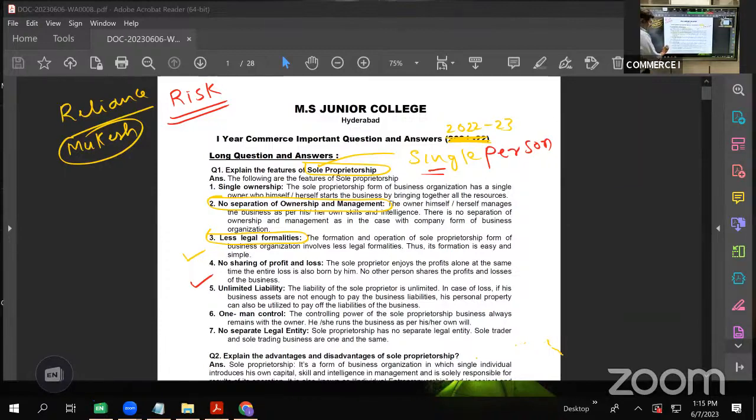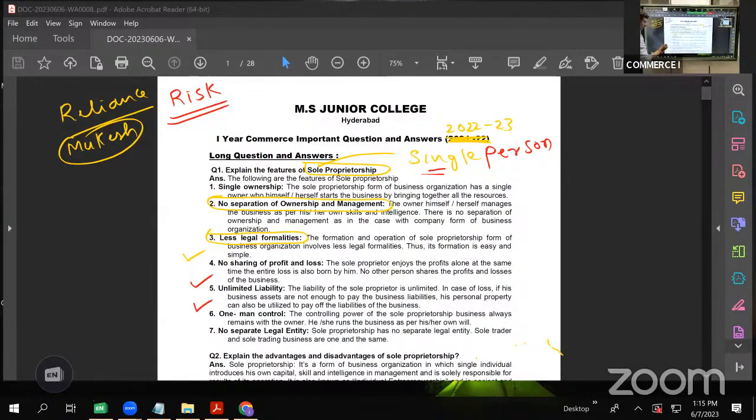Next feature is one man control. We can say that it is a one man show, handling all the activities of business. As I told you while introducing the topic sole proprietorship, a single person invests the amount, a single person takes the decision. He looks after all the business activities. He will be doing purchasing, selling, attending the customer. Every activity is under the control of one person, and whatever decisions are taken are also taken by one person only.